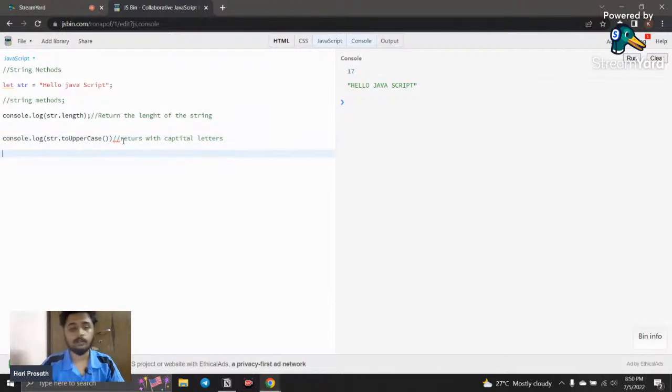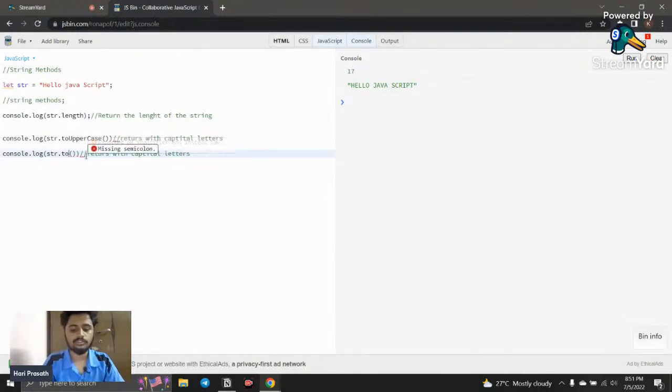The toUpperCase method returns all the strings in capitals. Now we are going to convert all the strings into small letters. How can I do that? There is also an inbuilt method for that. I don't want to type every time, so I'm just going to copy this and show it a little quicker because it is easy to understand.